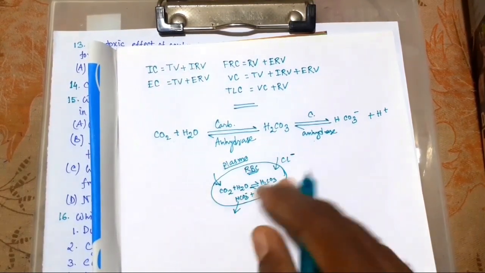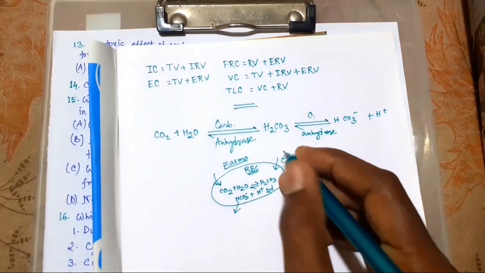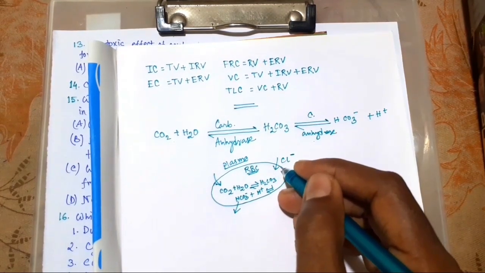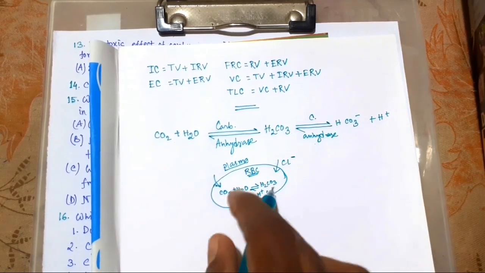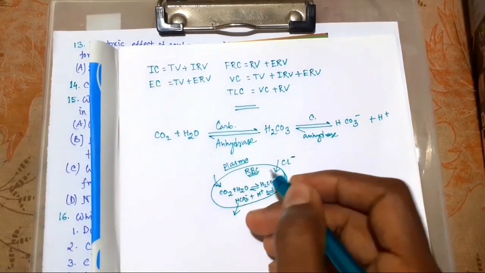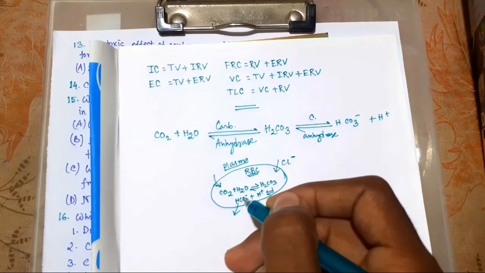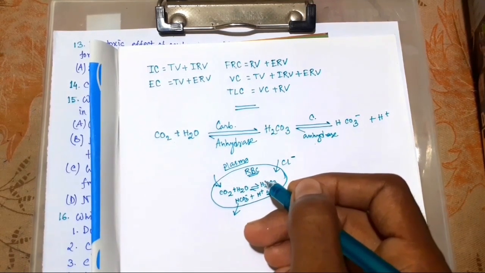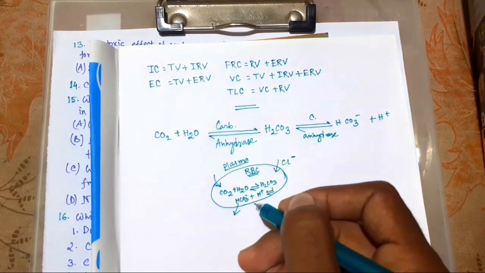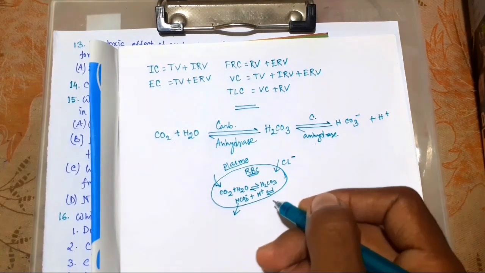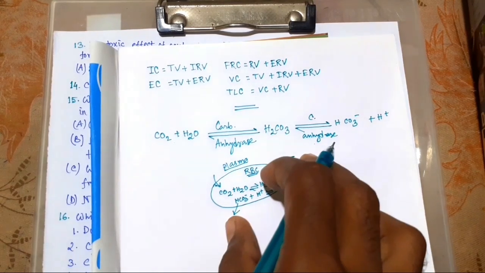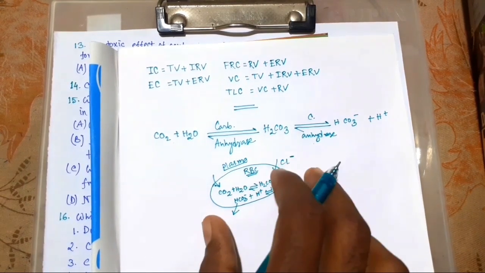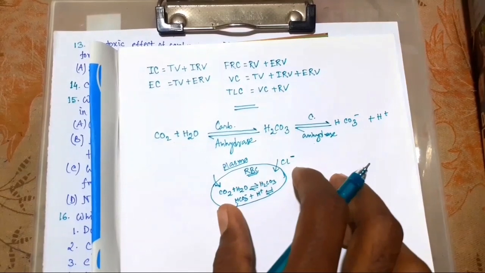So this is what we call chloride shift, chloride coming from blood to RBC, and bicarbonate ion going outside from RBC.